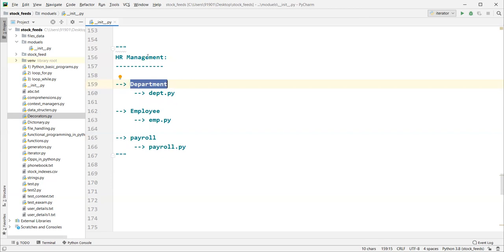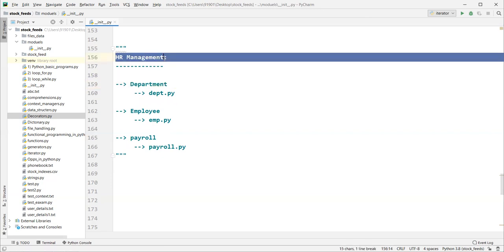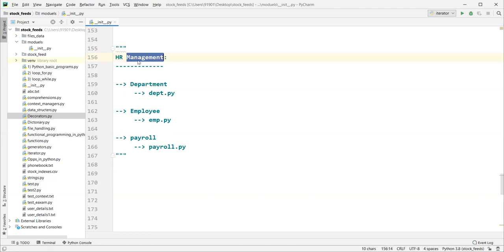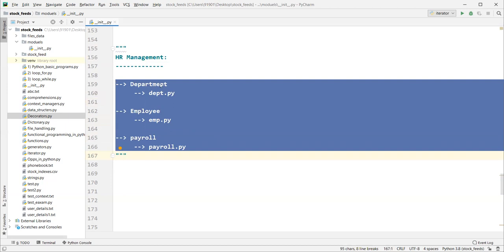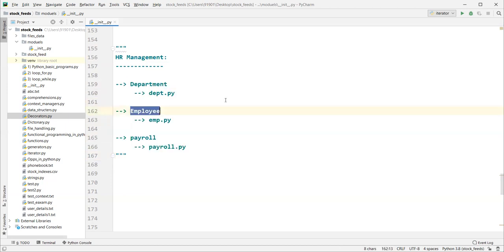So we are going to discuss HR management stuff. This HR management application is split into three different packages: one is the department package, another is the employee package, and another is the payroll package. All department related stuff is kept inside the department package only. All employee related business logic is kept inside the employee package only. All payroll related business logic is kept inside payroll only.